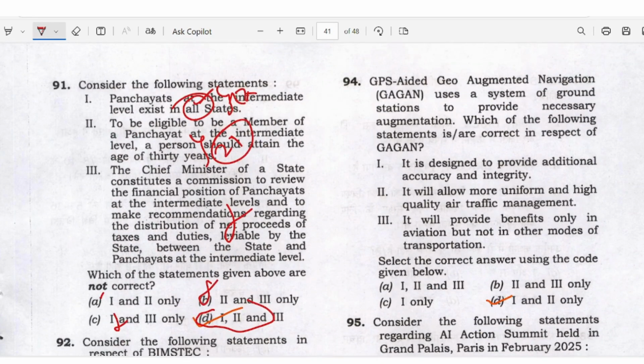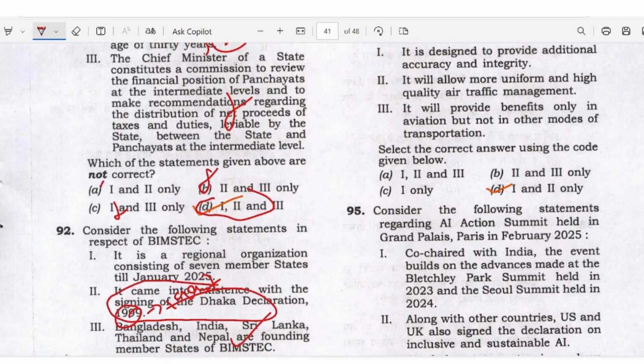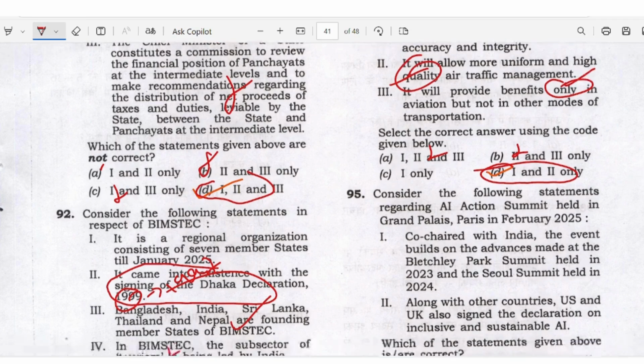Regarding GAGAN, it is designed to provide additional accuracy and integrity. It will allow more uniform and high quality air traffic management. It will provide a benefit only in aviation, but not in other modes of transportation. So most of the time, that kind of statement is wrong, right? So you can eliminate. If you know this properly, answer D here. Only 1 and 2. So answer D here.